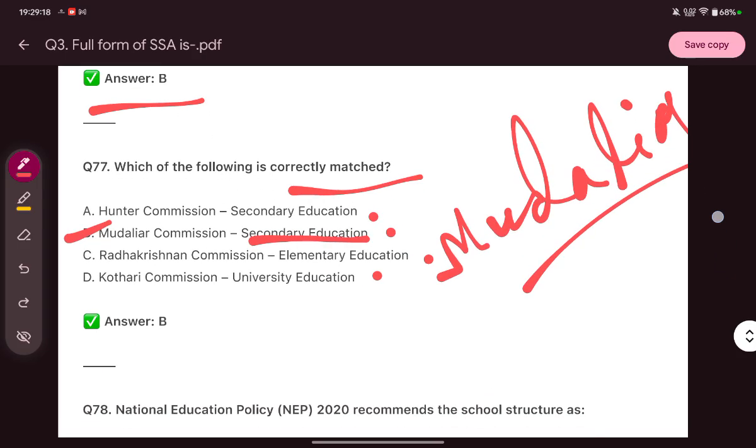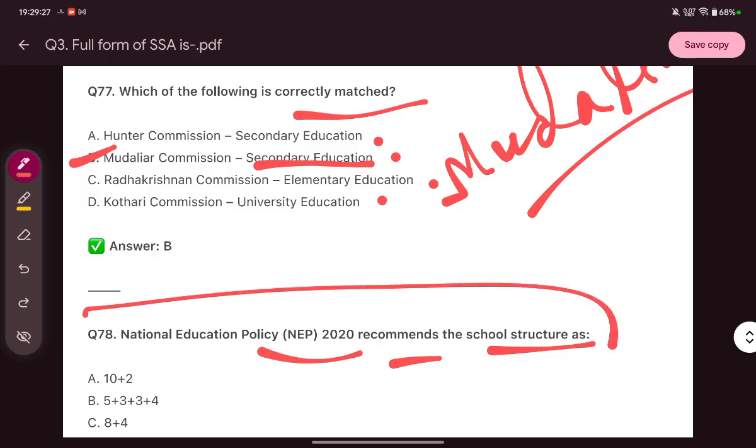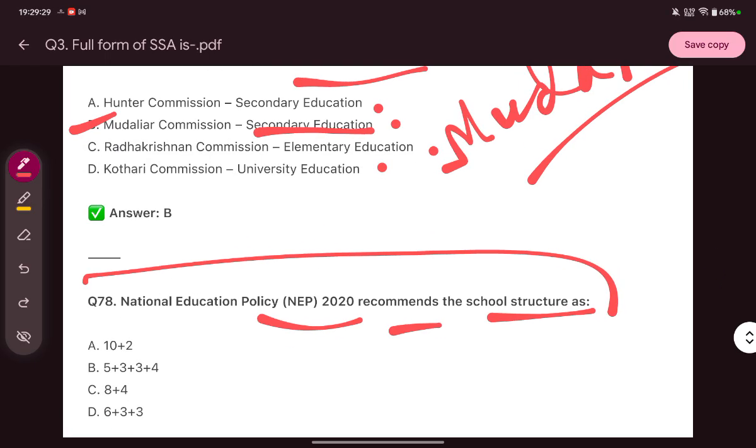Okay. Then the National Education Policy, which means NEP 2020, recommends the school structure as... This is the most important question, that is 5 plus 3 plus 3 plus 4.